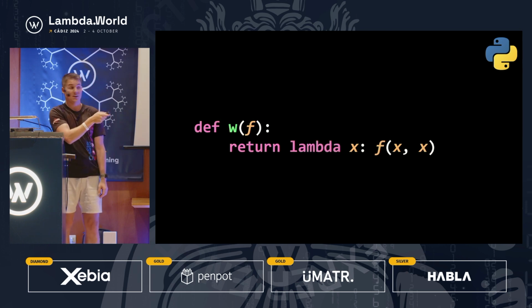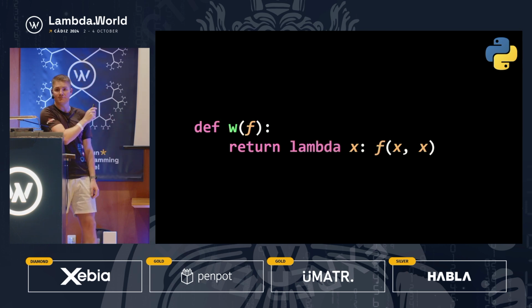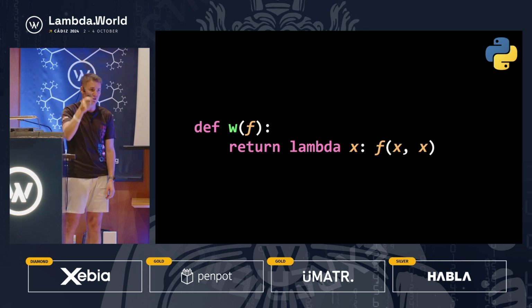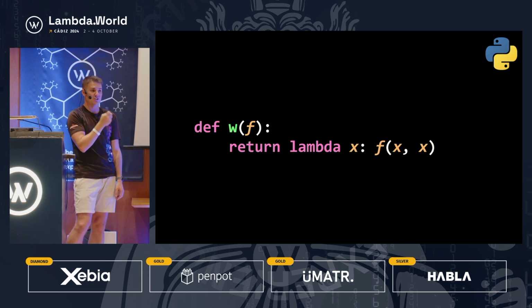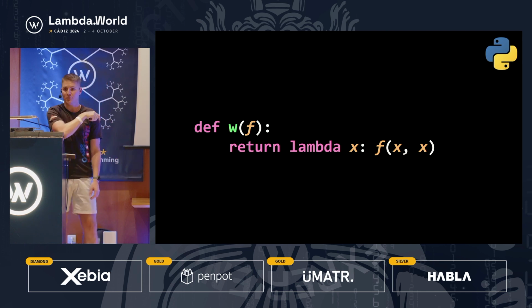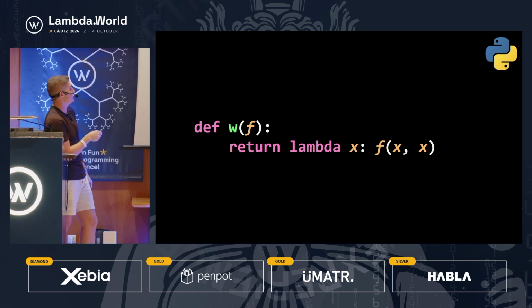Up next is W. This is the one that we saw. So this is a function-only function. F is a binary function, and it returns you a unary function that just passes that same single argument twice to the binary function. Pretty straightforward, but we saw in the first example how we can utilize this to avoid having to state our arguments, which is the whole point of tacit and point-free programming. We want to avoid our arguments.